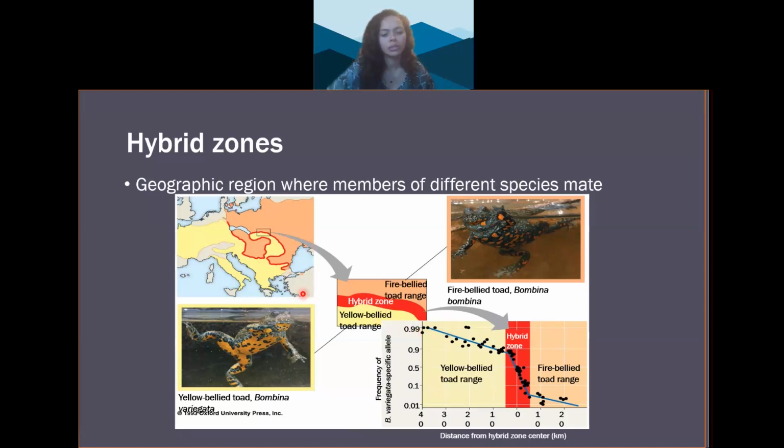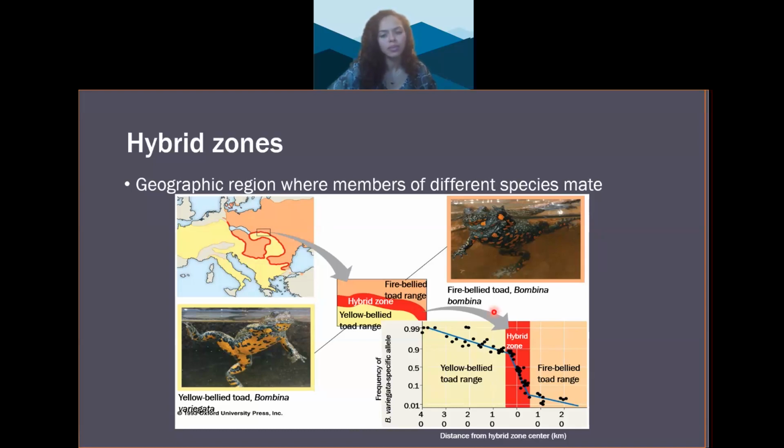So just to orient you on this map, the yellow zone is where the yellow-bellied toad lives, and the orange zone is where the fire-bellied toad lives. And that really dark, harsh red line in between them is the hybrid zone. This is where you can find a lot of hybrids between these two different species.